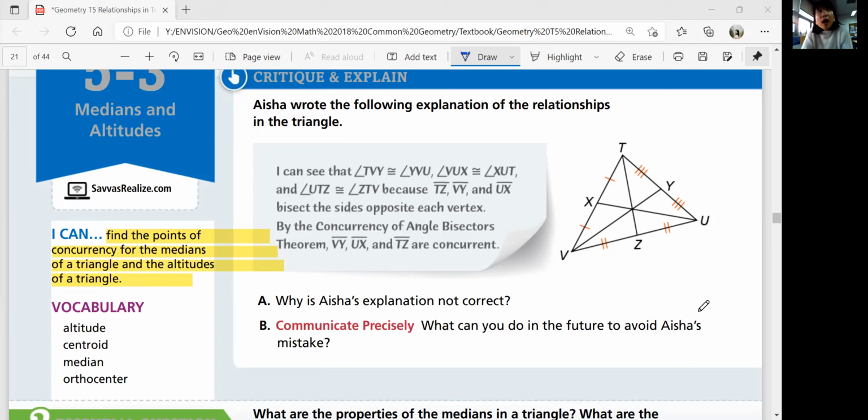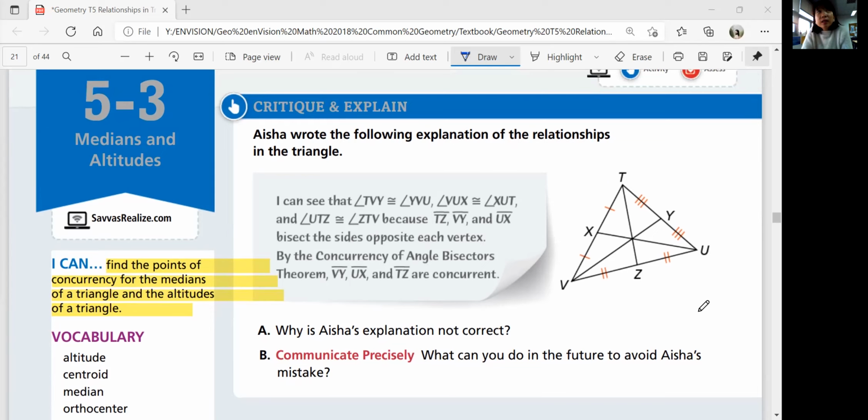Critique and explain. Aisha wrote the following explanation of the relationships in the triangle.